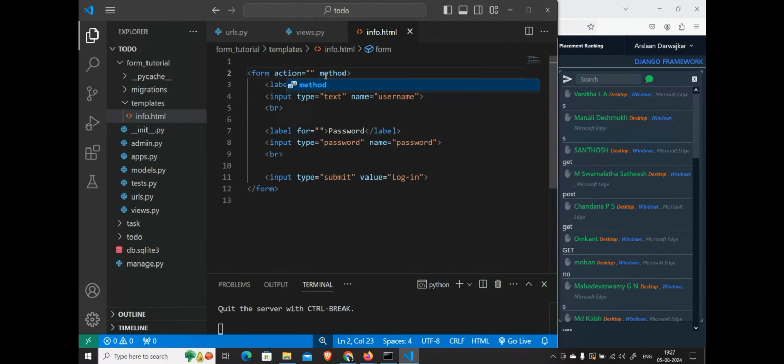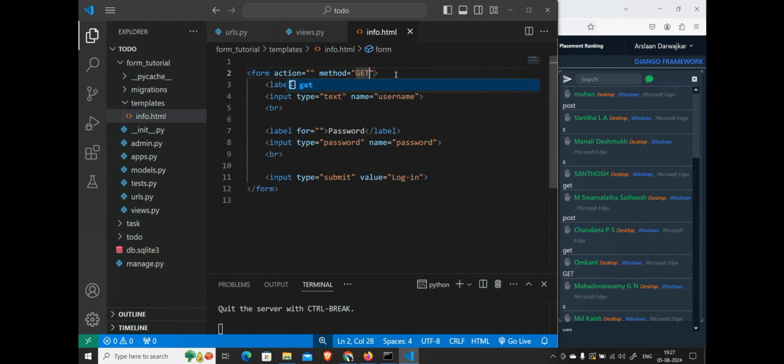We have to specify the method. Here you can see it is specifying three methods: dialog, get and post. By default form is set to get method, so we don't have to write get.